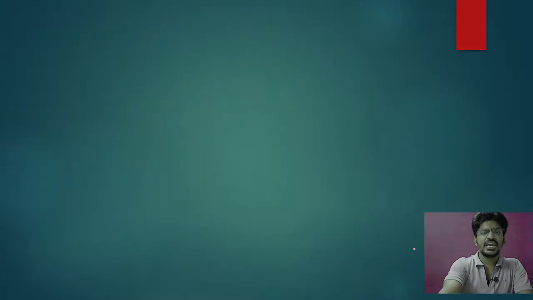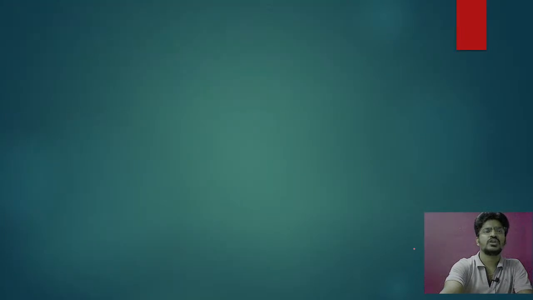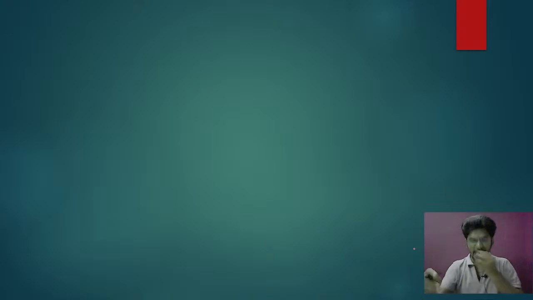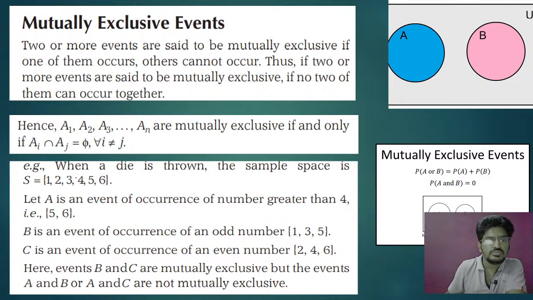So let us take one example, so that you can understand what is mutually exclusive and mutually exhaustive. See this example. When a dice is thrown, the sample space is 1, 2, 3, 4, 5, 6.